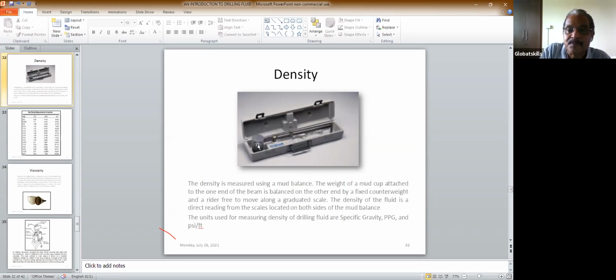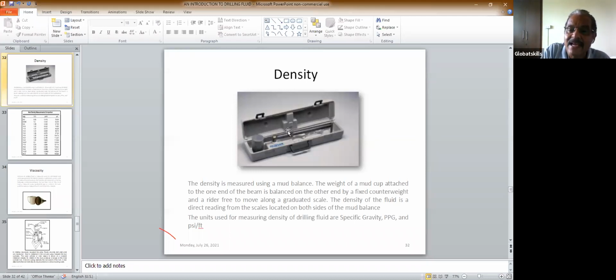In the cup, you take the drilling fluid, the mud, and put the lid over here, then put it in a place like this, and this is a rider. You just adjust the rider, and in the middle you have a spirit level. When you adjust the rider and the spirit level is in the middle, then wherever you have put the rider, you read the scale. From there, you can know the density.